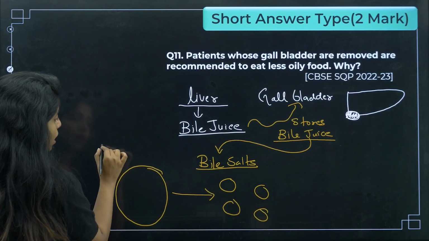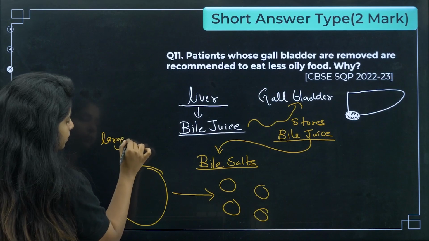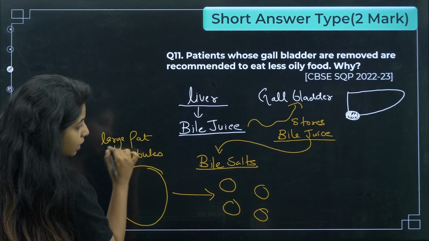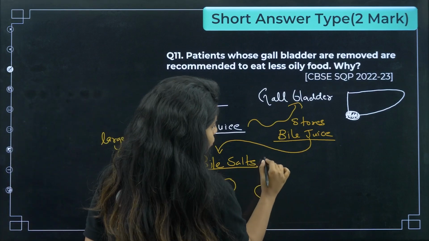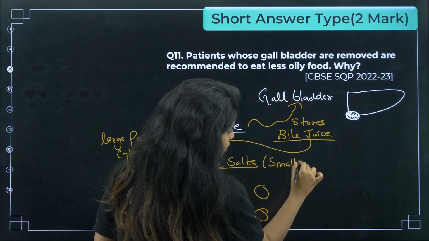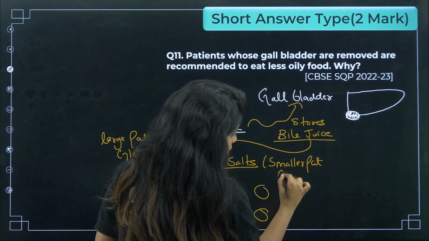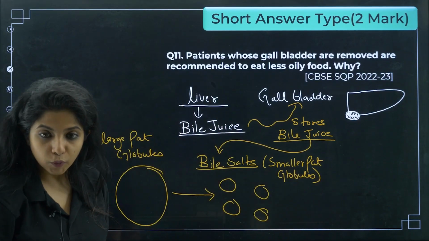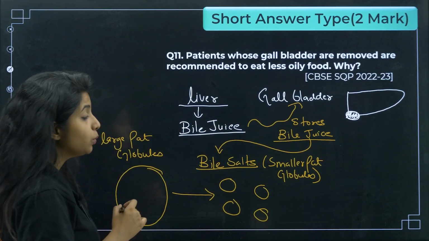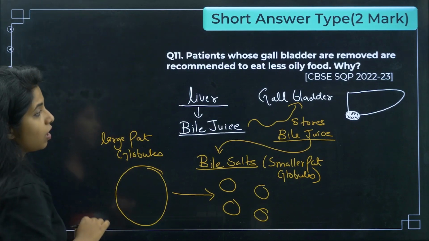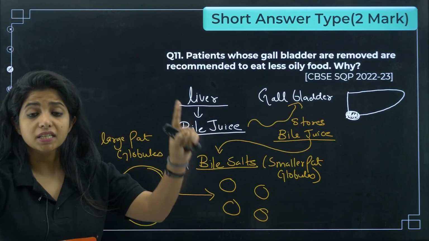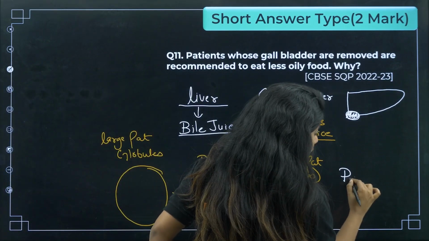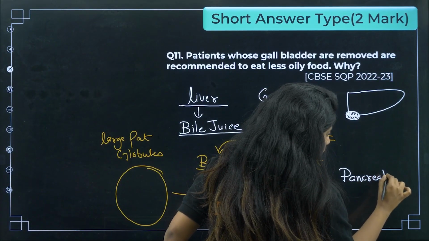What are we doing, children? We have large fat globules which we are breaking down to smaller fat globules. Why are we doing that? Because the next guy to act on fat will be a pancreatic enzyme known as pancreatic lipase.